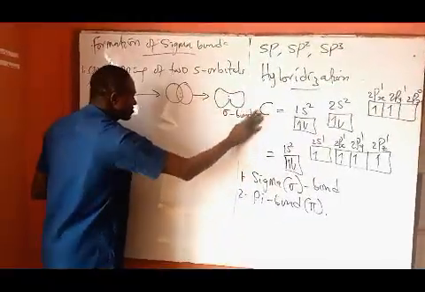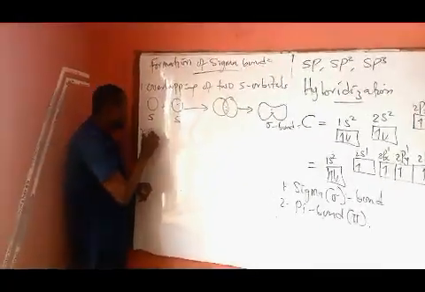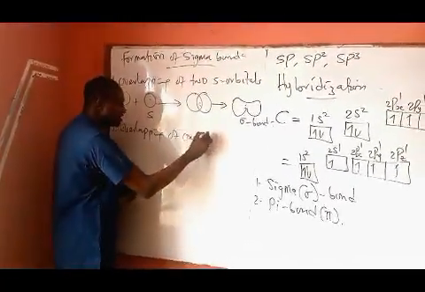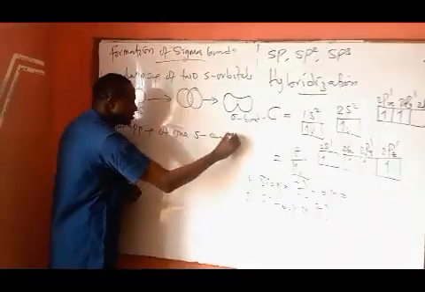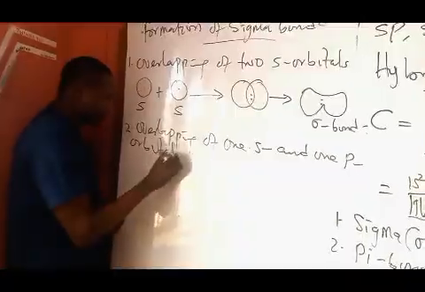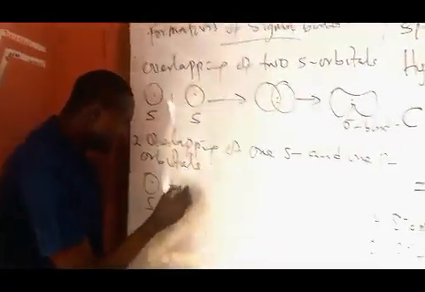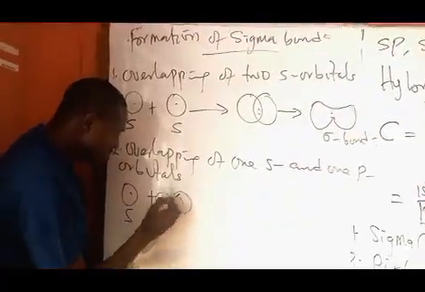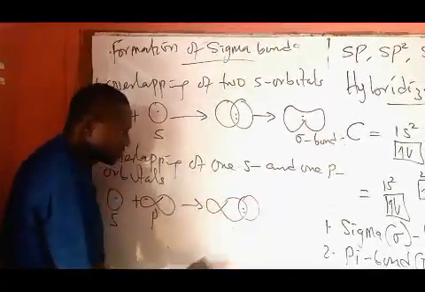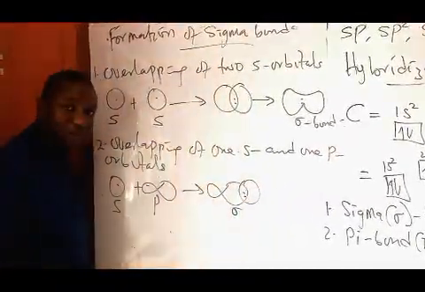The second way by which a sigma bond is formed is overlapping of 1 s and 1 p orbital. In that case, you have an s orbital electron overlapping with a p orbital electron to give you something of this nature, which is a sigma bond.